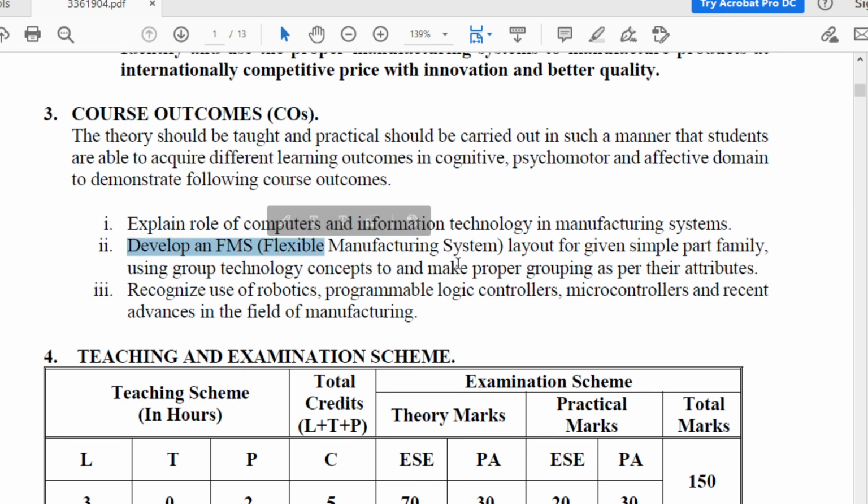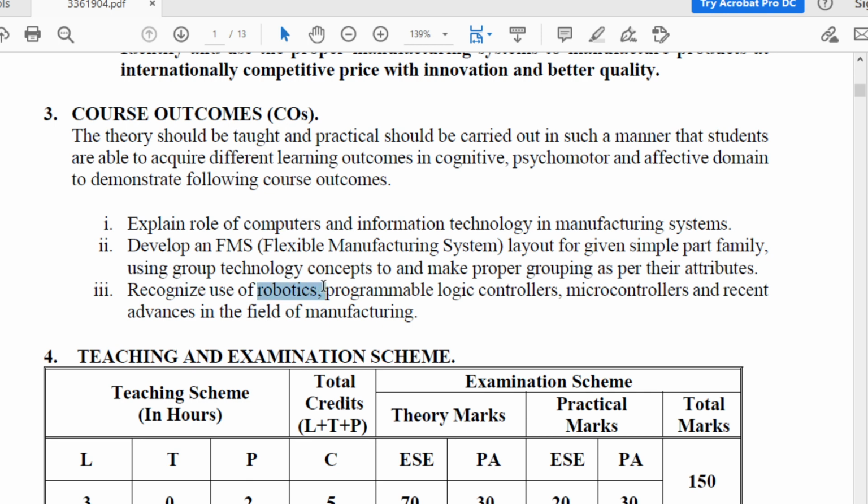Develop an FMS layout for a given simple part family. If a part family is given to you, how to develop the FMS layout, that you are going to study in this subject. Recognize the use of robotics, programmable logic controls, microcontrollers and recent advances in the field of manufacturing.